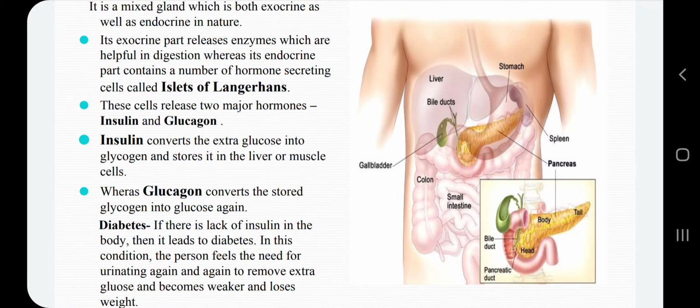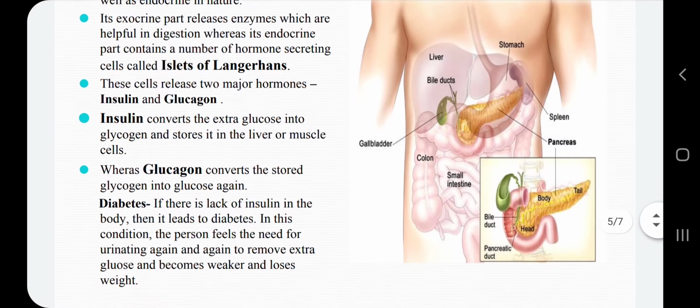So this extra glucose is present in the blood and the body needs to remove it. So again and again there is a feeling of urinating, and the person becomes weaker and there is loss of weight also. And this is the function of the insulin.